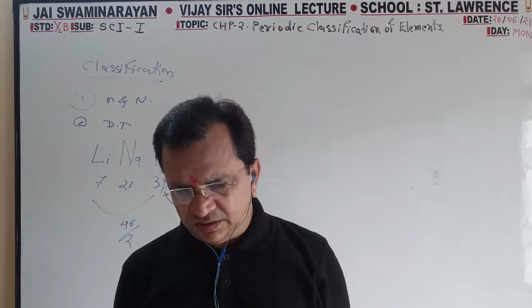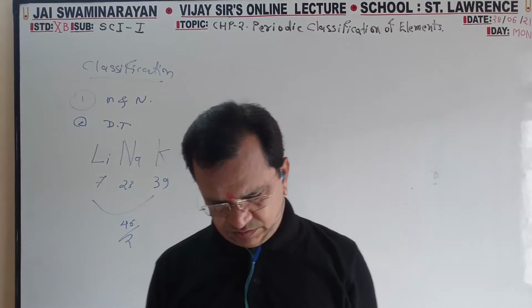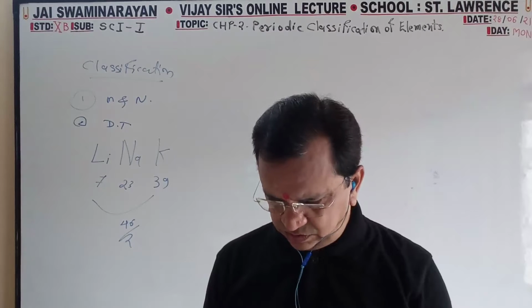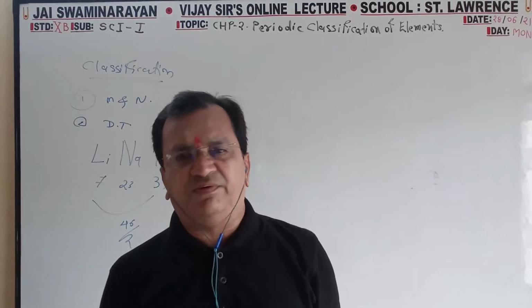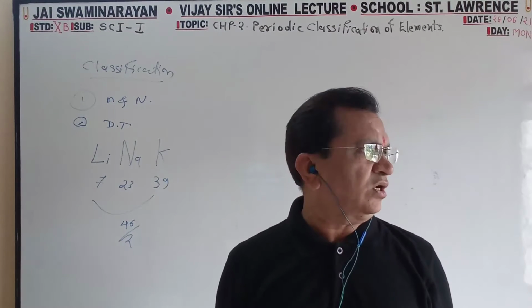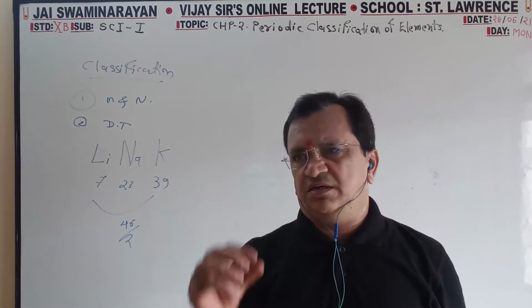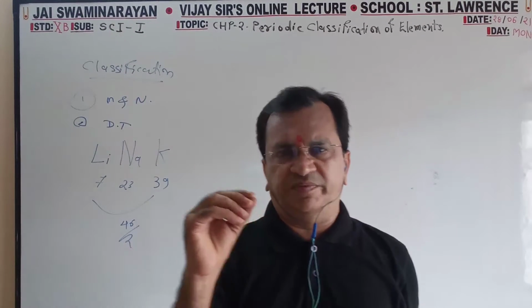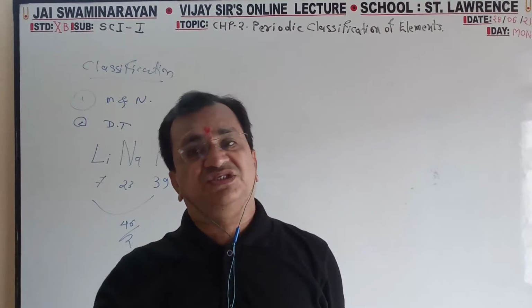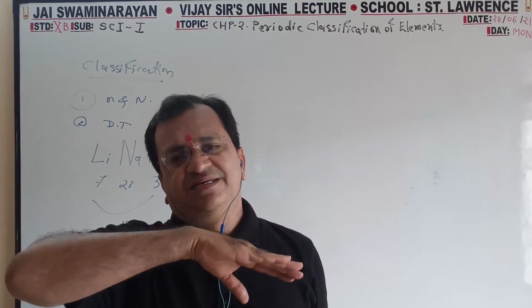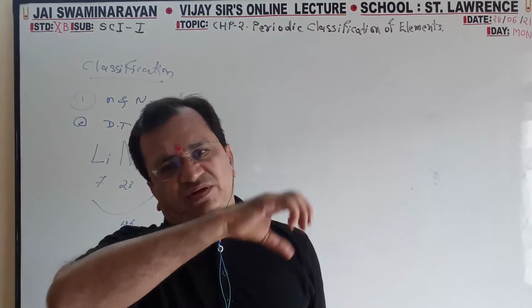Then we have seen Newlands' octave also. What did Newlands do? As per the swaras of music, sa re ga ma pa dha ni, sa again is repeated as the 8th one.